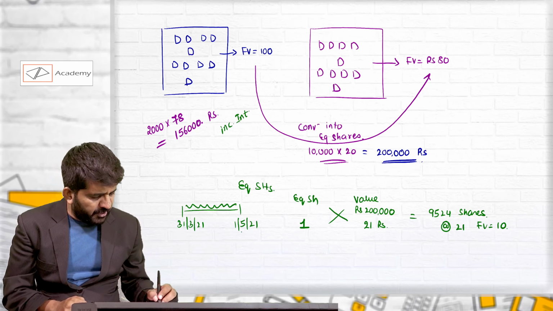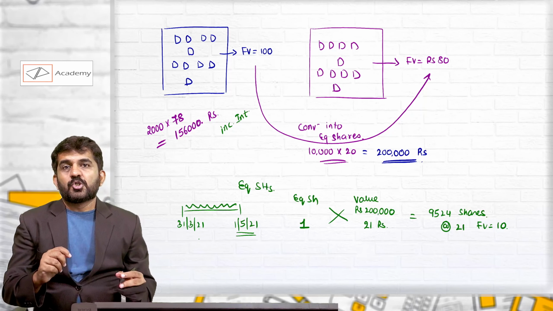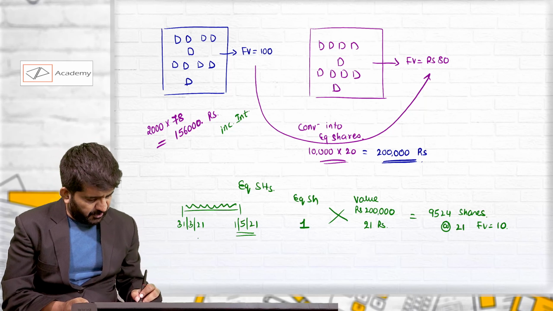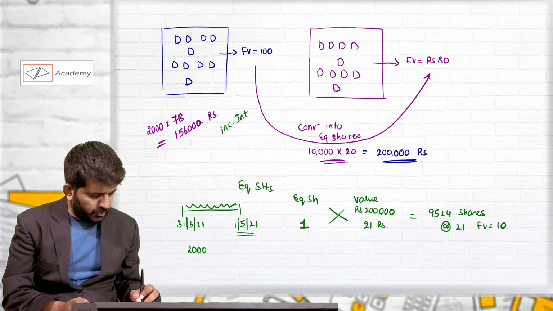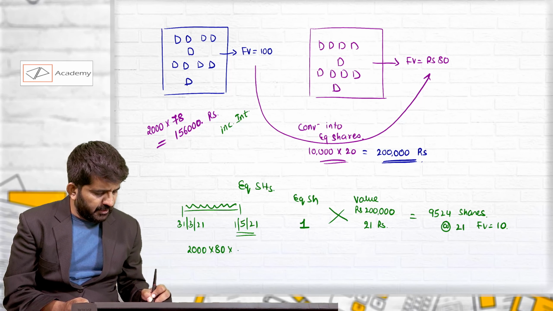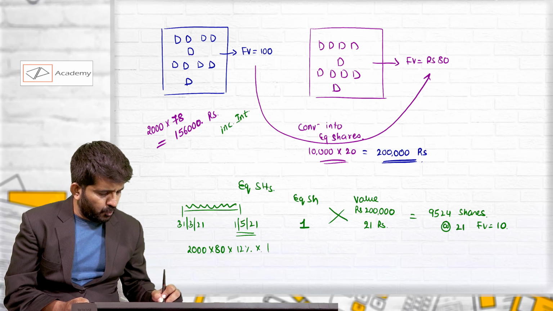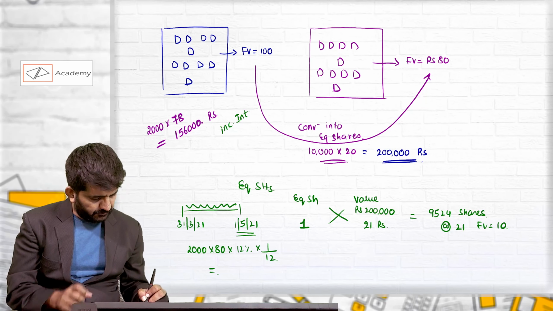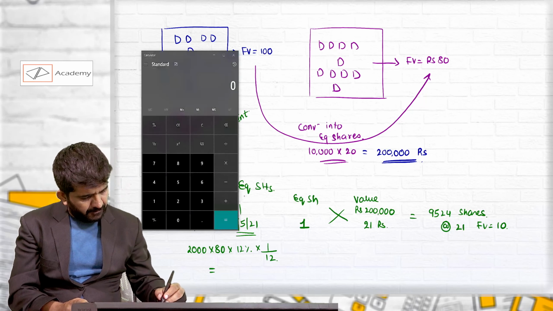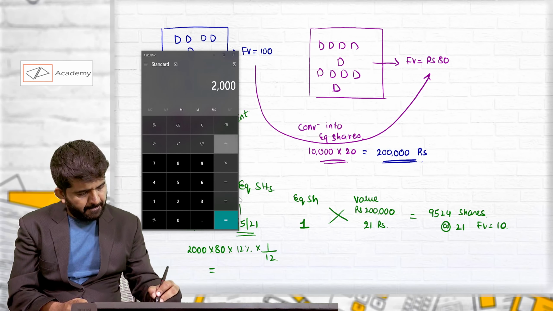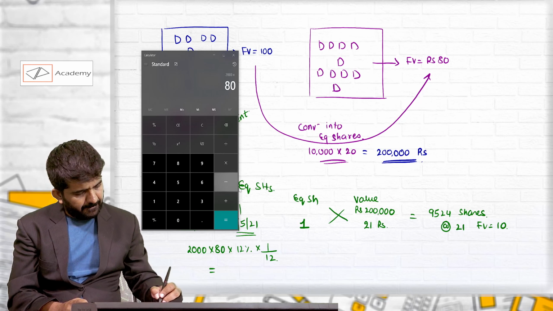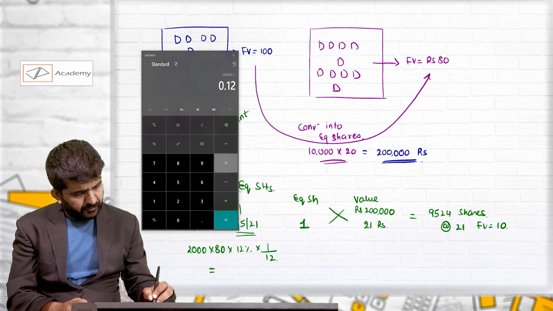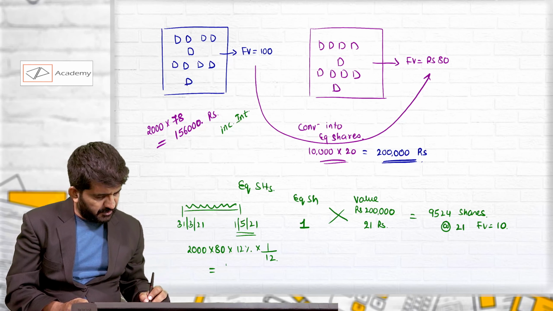He has already sold it on 1st May 2021. So he will ask for this interest. And what will be the interest? 2000 into 80 into 12% into 1 divided by 12. This will be 1,600 rupees.